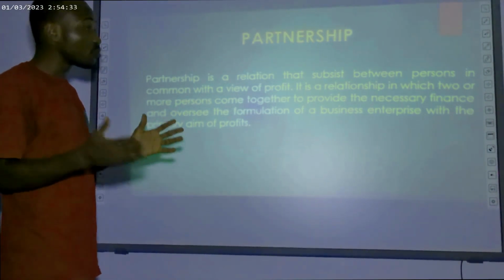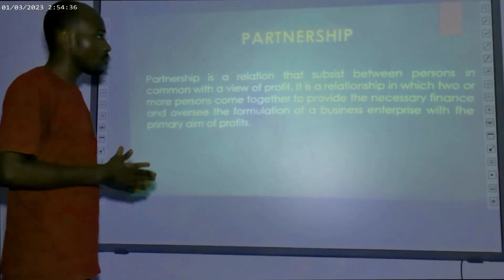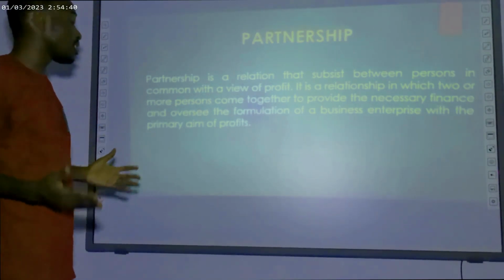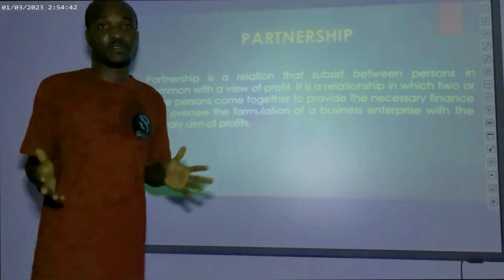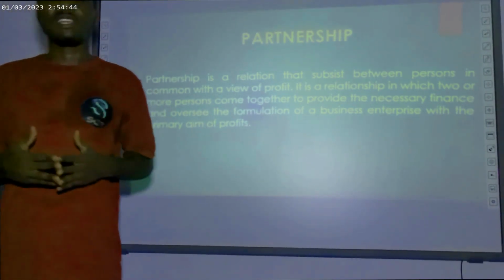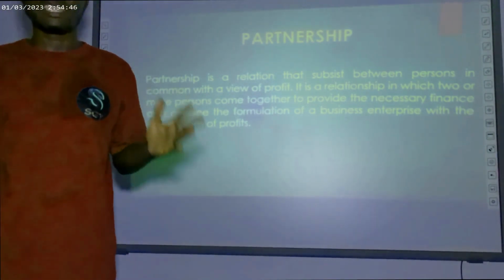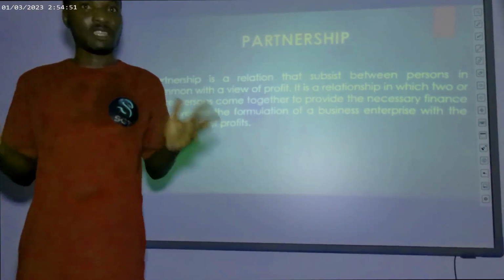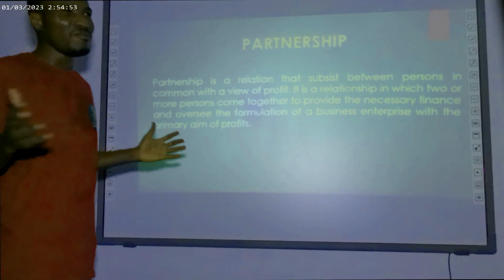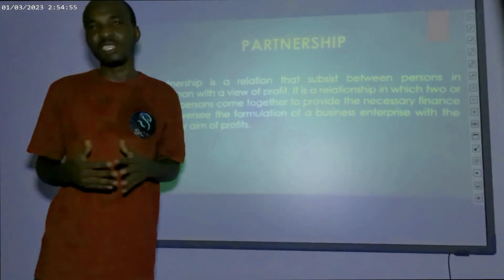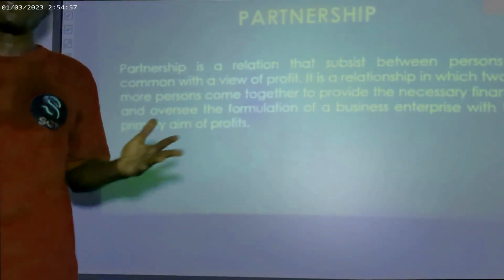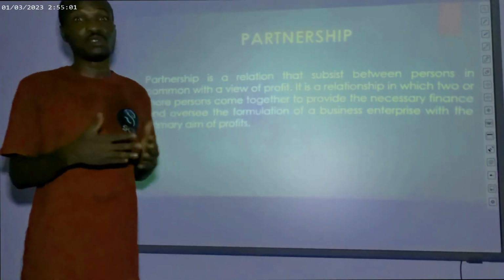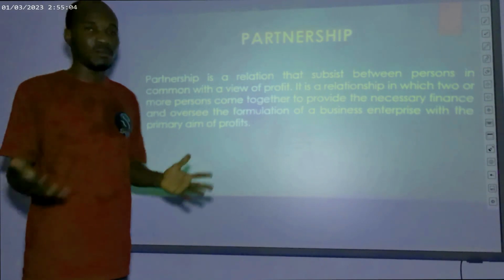It is a relationship in which two or more persons come together to provide the necessary finance and oversee the formulation of the business enterprise with the common aim of profit. So when more people come together to establish a business enterprise with the common view of making a profit, we have the light of partnership. There are many forms of business where people believe they can establish and stay in business with the main aim of deriving profits from such establishment.